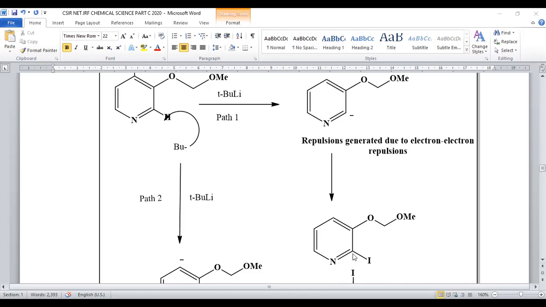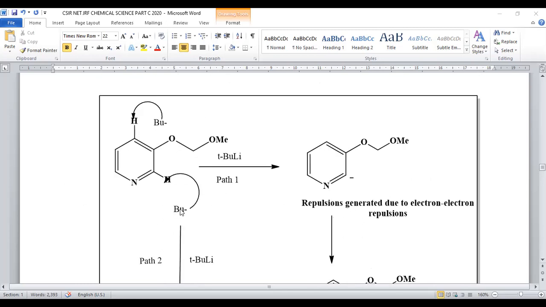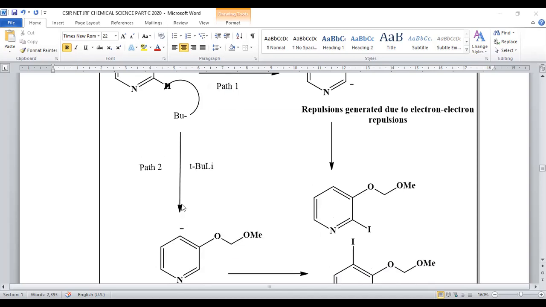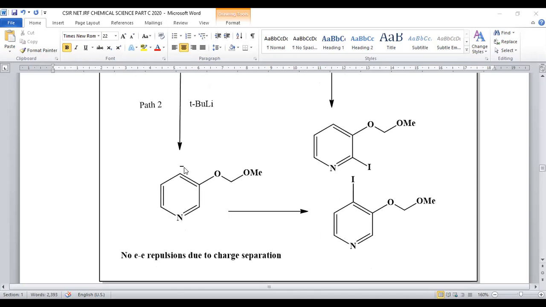I plus will be attached at this position. This is one possibility. In the second possibility, butyl lithium will pull the H plus from this fourth position, so that a carbanion will be generated, which is subsequently added with ICH2CH2I, so that iodo substitution is carried out at the fourth position.